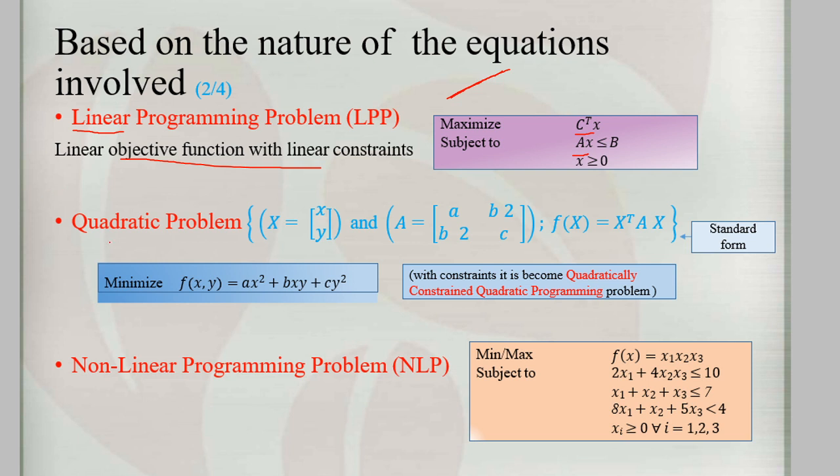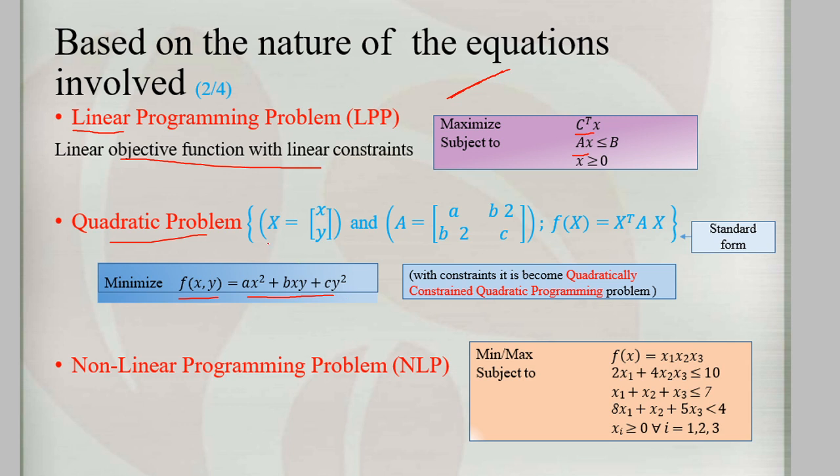The second one is the quadratic problem, where the equation we use for finding the solution is in terms of a quadratic equation. Here is a minimum function with two variables, f of x comma y. This is an example of a quadratic function: ax square plus bxy plus cy square.